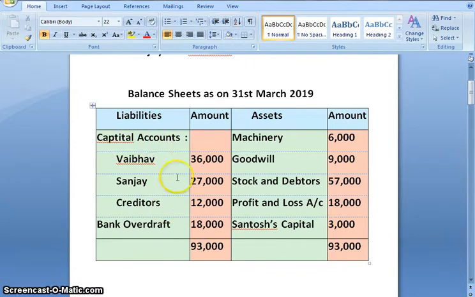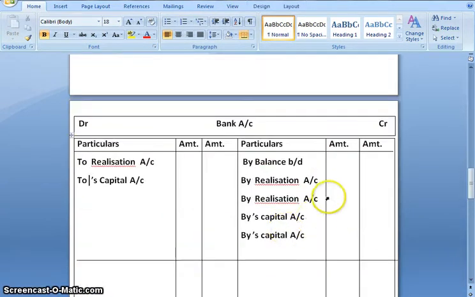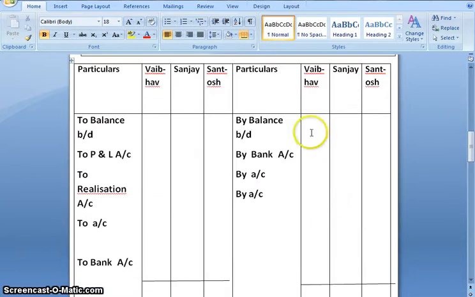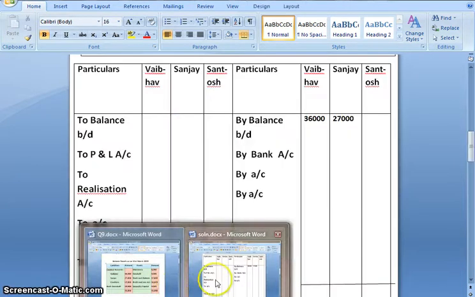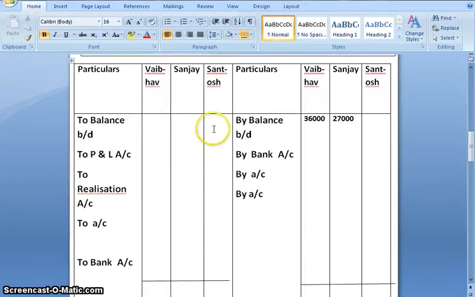By balance brought down Vaibhav 36,000, Sanjay 27,000. Next, Santosh capital is given on the asset side, so it will come on the debit side of your partners capital account. The amount is 3,000.